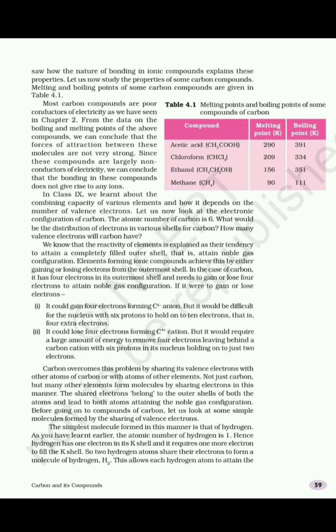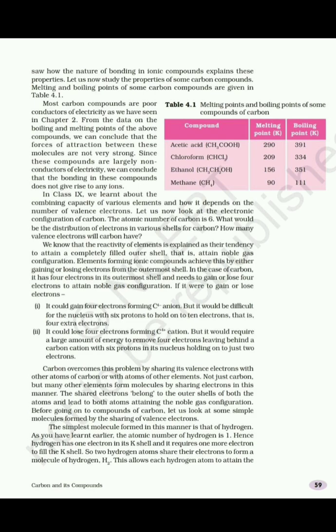Carbon can share electrons with hydrogen, oxygen, nitrogen, sulfur and forms compounds by sharing of electrons to achieve a stable electronic configuration. So to complete its octet, it can share electrons of different elements or the electrons of carbon atoms only.